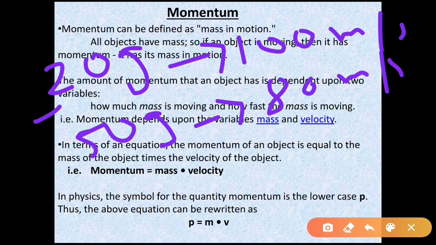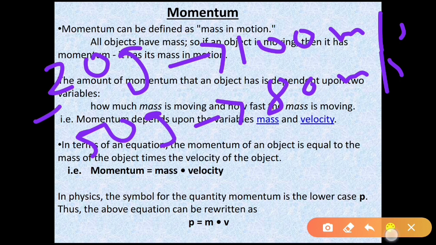So momentum is nothing but mass in motion. The simple meaning of momentum is that whenever a mass is in motion, we can say that the body possesses momentum. And whatever the momentum of the body, that momentum will exert the force. Right. So what is momentum? Momentum is the product of mass and velocity. Now in this case, if we want to find which body will exert larger force, then we need to take the product of mass and velocity.